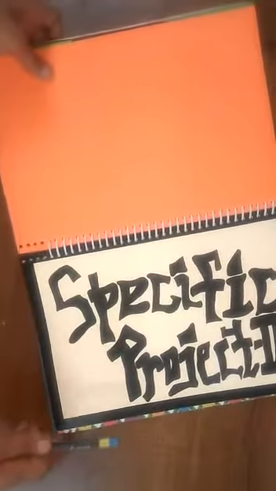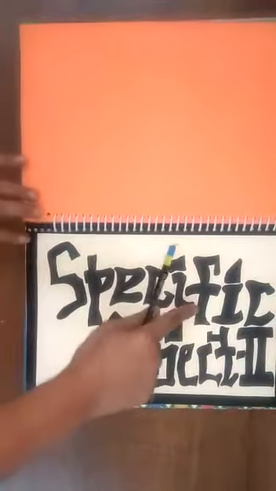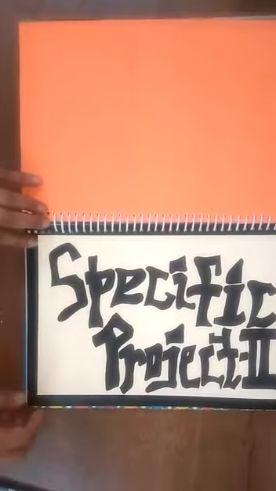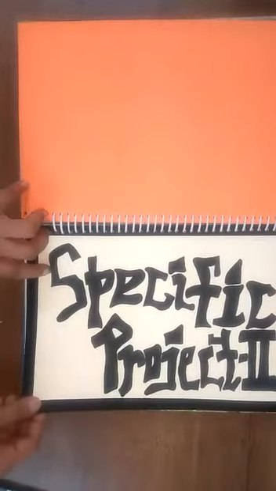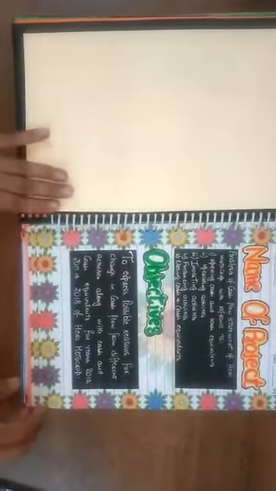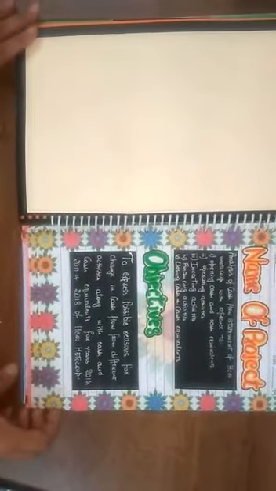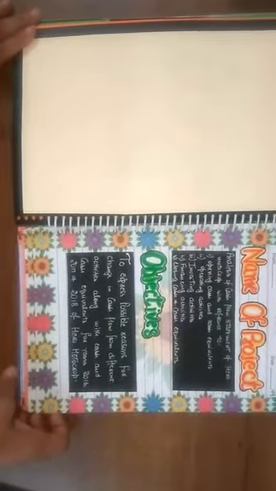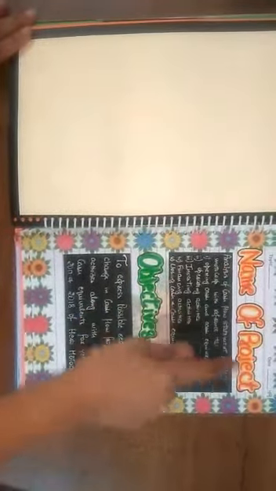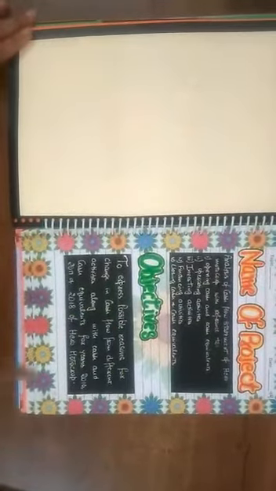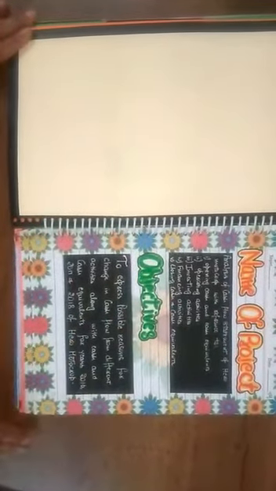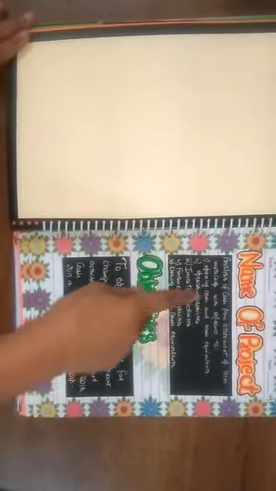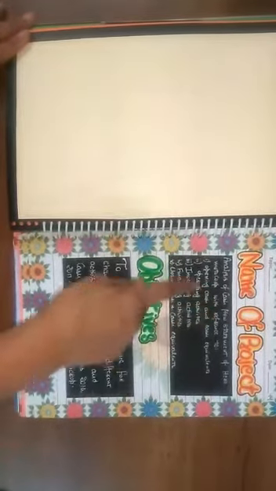Then we will have the specific project. You have only one project, so you will just cover it on one page, writing specific project. It is a live project, students. You have to go to the company's website where you get the data from, and you will just show the name of the project: analysis of cash flow statement of Hero Motor Corporation with reference to